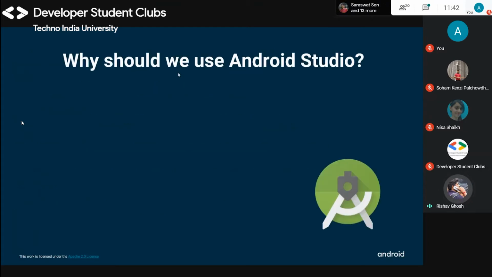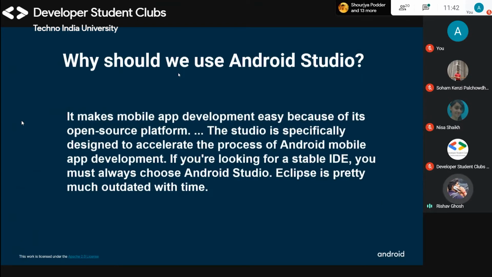Then why should we use Android Studio? It makes mobile app development easy because of its open source platform. Android Studio is specifically designed to accelerate the process of Android mobile app development. If you are looking for a stable IDE, you must always choose Android Studio. Eclipse is pretty much outdated with time. We can use Eclipse for Android development, but Android Studio is more preferable because it gives us an open source platform and it is easy to use.